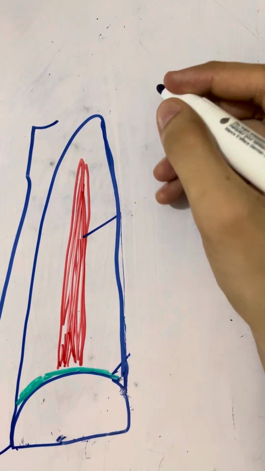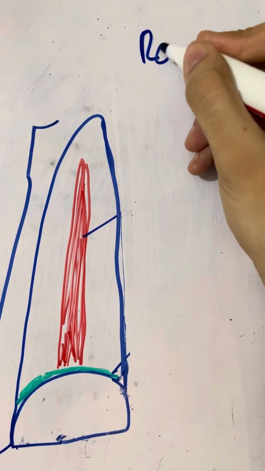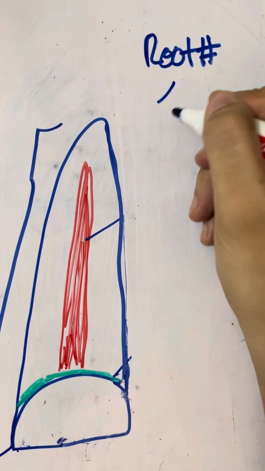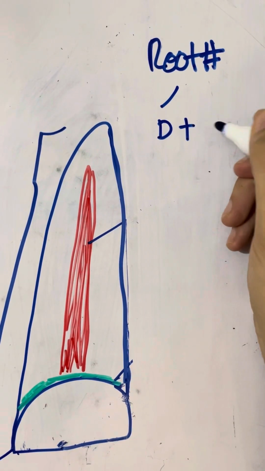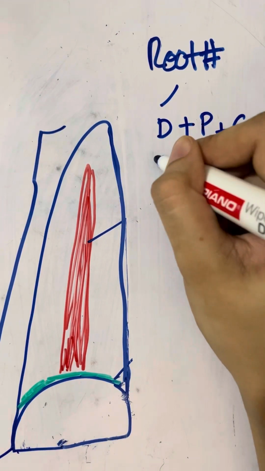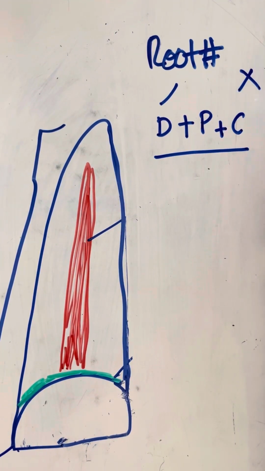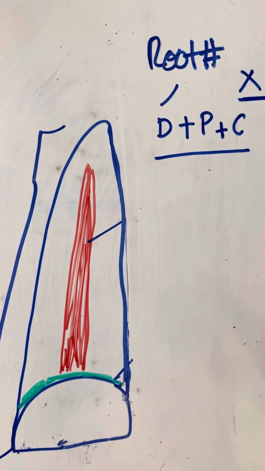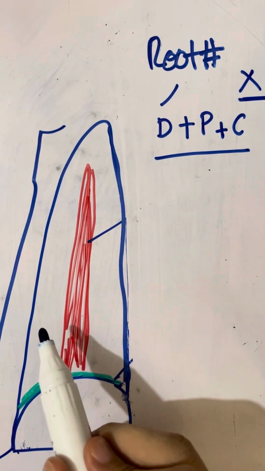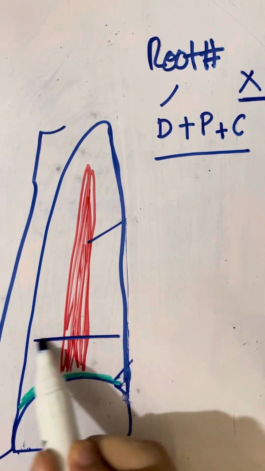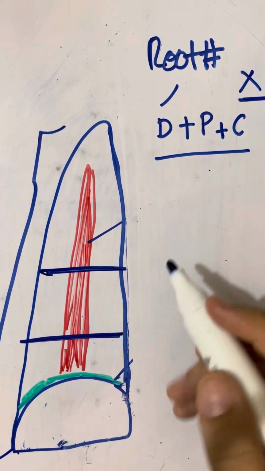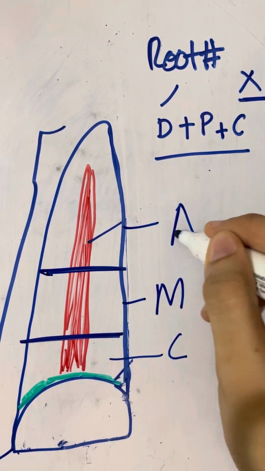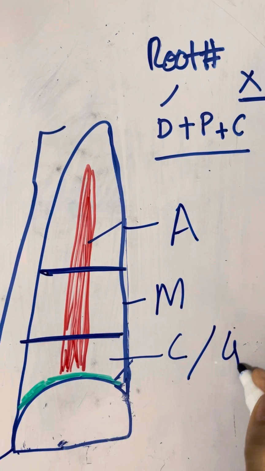The root fracture means that there is involvement of the dentine, the pulp, and the cementum. There is no involvement of the enamel. And the root fracture is further divided into three types: coronal, middle, and apical. The coronal is also called a gingival fracture.